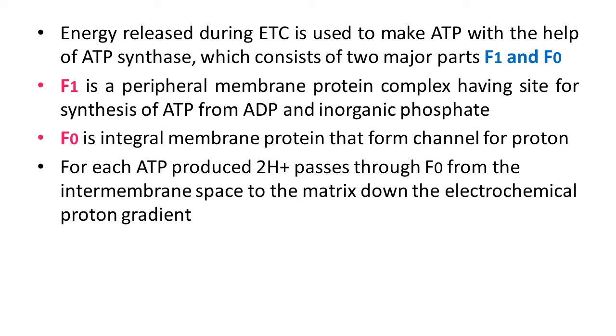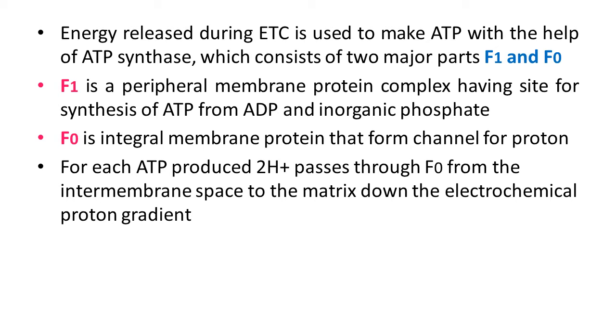Now we have already studied the mechanism of membrane-linked ATP synthesis as explained by the chemiosmotic hypothesis in the previous chapter during the photosynthesis process. As mentioned earlier, the energy released during the electron transport system, ETS, is utilized in synthesizing ATP with the help of ATP synthase complex 5.